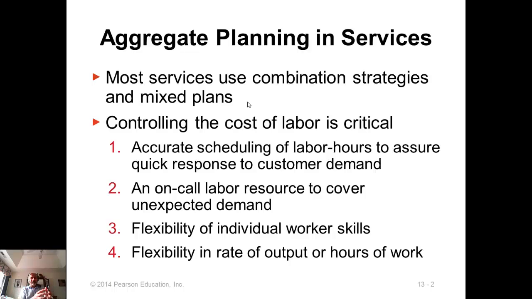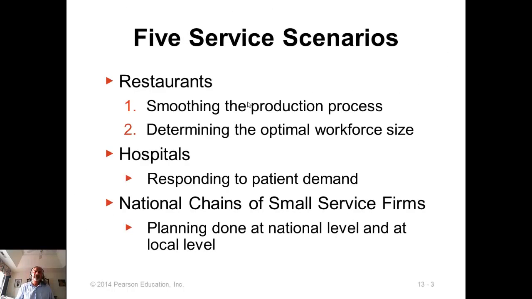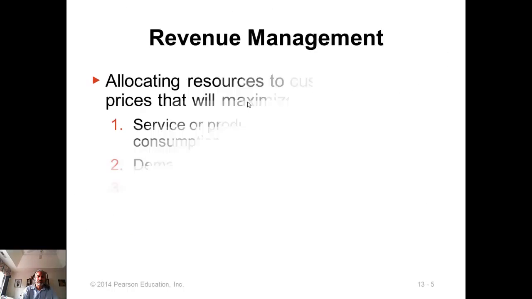So if you have completely demarcated skill levels, so one group of workers can only work on one thing, another group of workers can only work on another thing, then it becomes more complicated for scheduling purposes. So each worker should be well trained and be able to handle many different needs. So that's what flexibility in skill levels and flexibility in the hours of work, these are the important requirements of aggregate planning in services. So here are some 5 scenarios that your textbook lists.